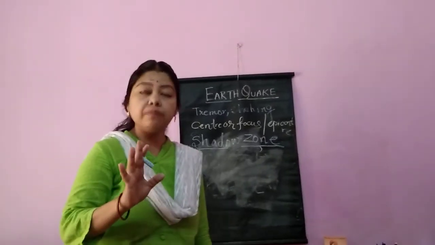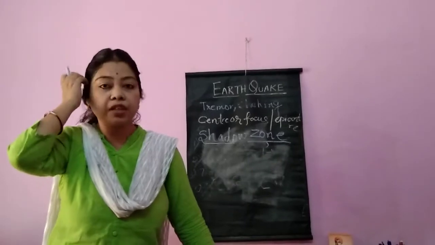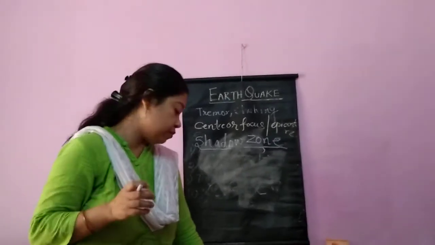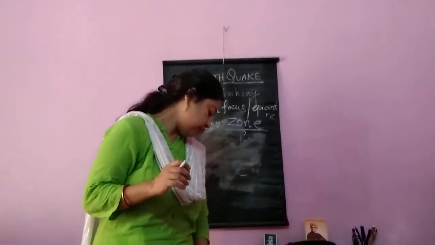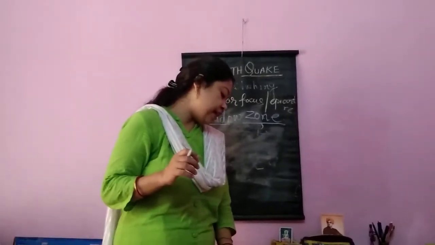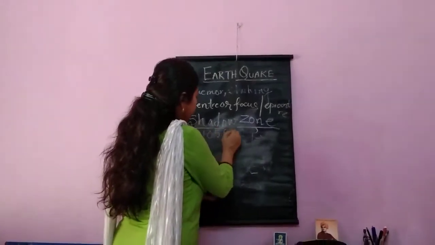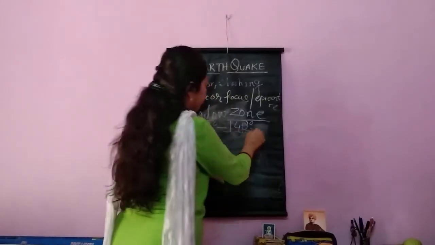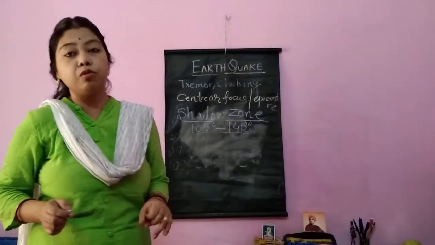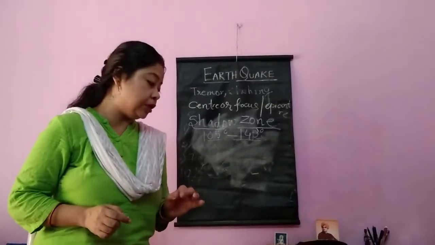Only the definition: where the earthquake waves cannot reach, it is called the shadow zone. At what angle? Only this part you will read. 105 degree and 145 degree. These degree areas are considered as shadow zone where earthquake waves cannot reach properly.